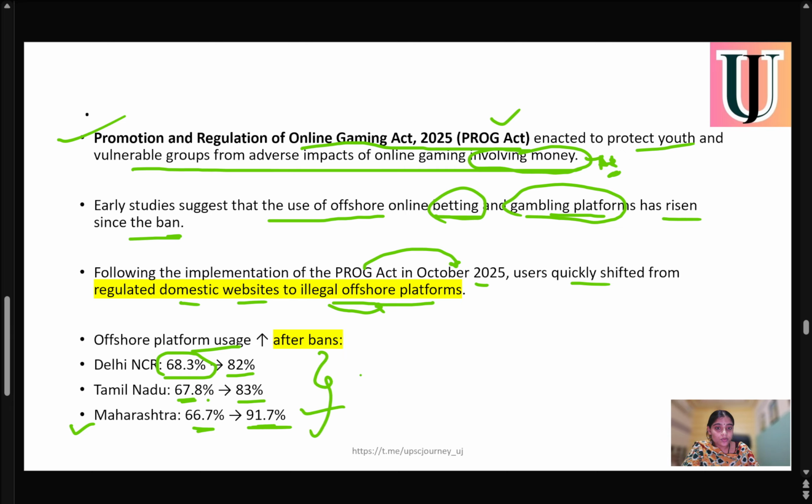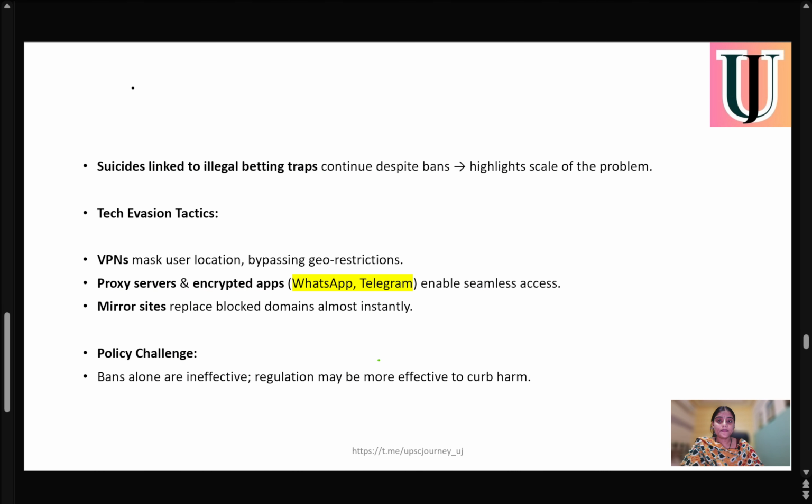So this data shows that instead of a complete ban, because if we do a complete ban the youth will directly shift to illegal offshore platforms, we need to have proper regulations. Suicides linked to illegal betting traps continue despite bans.